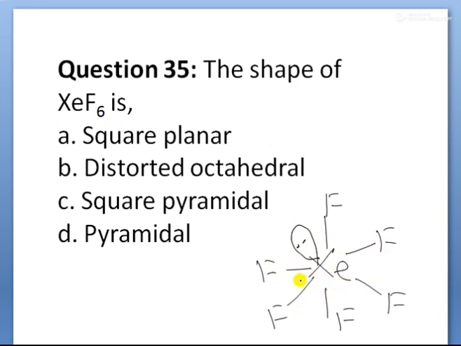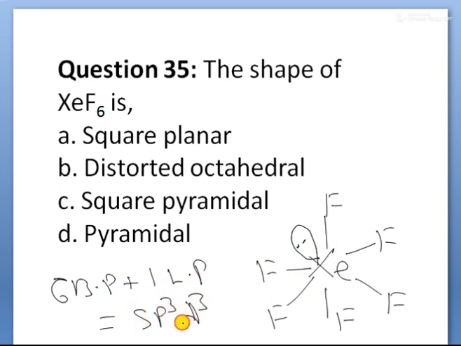Total electron pairs are 7: 6 are bond pairs and one is a lone pair. Therefore the hybridization is sp3d3, children. sp3d3 means pentagonal bipyramidal is expected, but due to the presence of the lone pair, the shape is distorted. That is why it is called distorted octahedral.